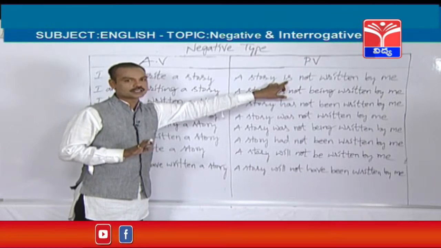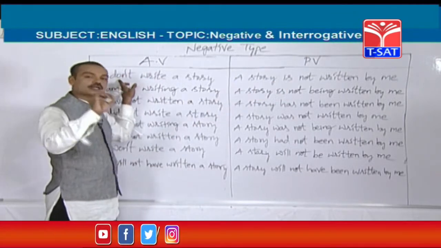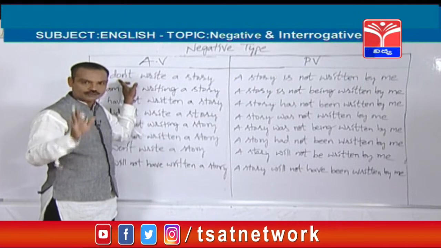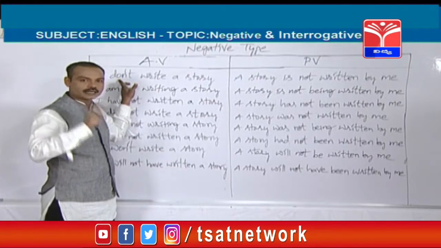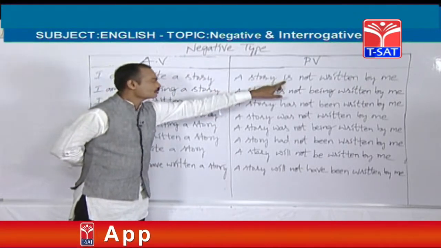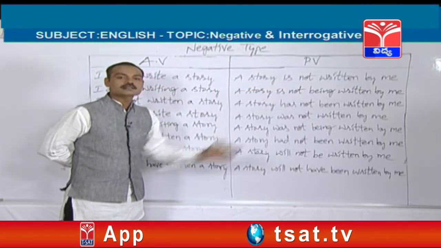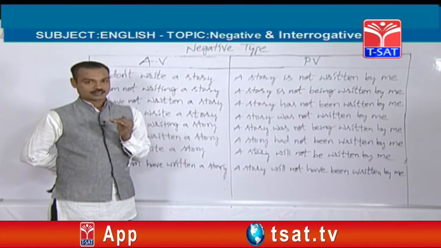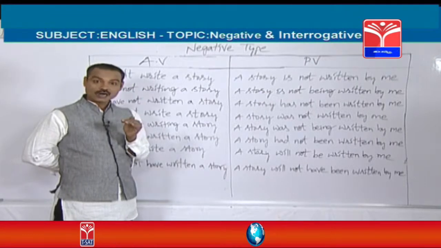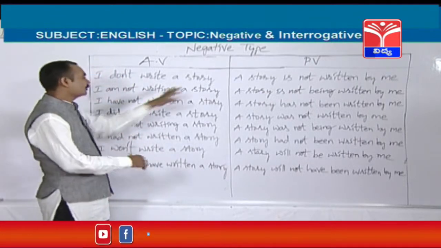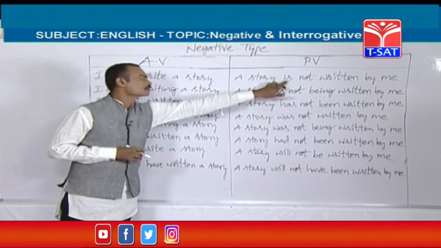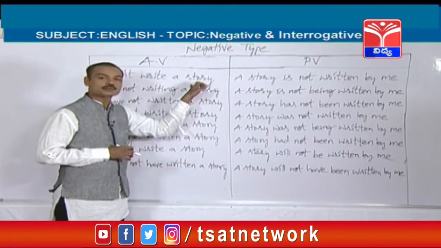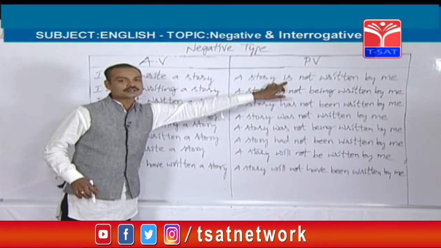Whenever you see either don't or doesn't in the activize, the passivize should start with either is or are. If the object is singular, you can start with is. If you find any plural object, are should be used.